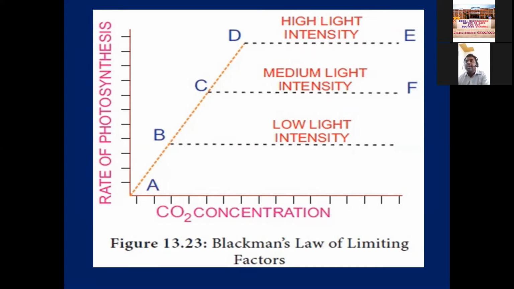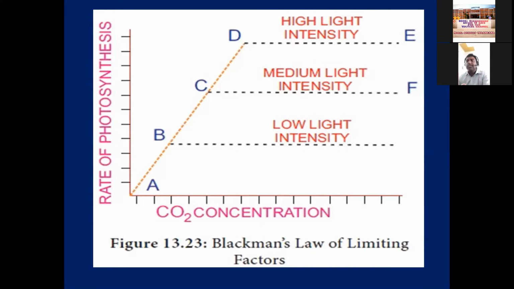Then the dark reaction, the preparation of food starch, does not happen. So up to point D, it's okay. When high light intensity increases, the CO2 requirement also increases, but stomata close. Now here the CO2 is called a limiting factor for the photosynthesis process.